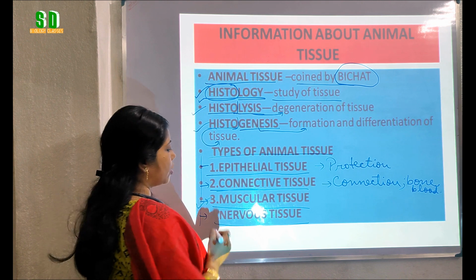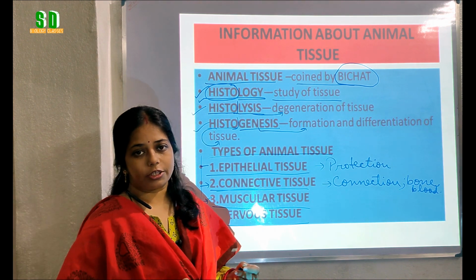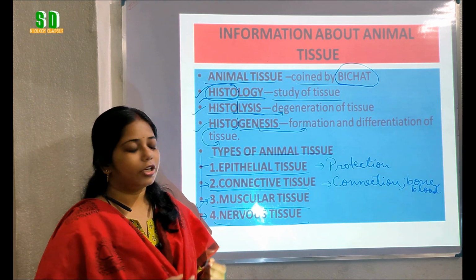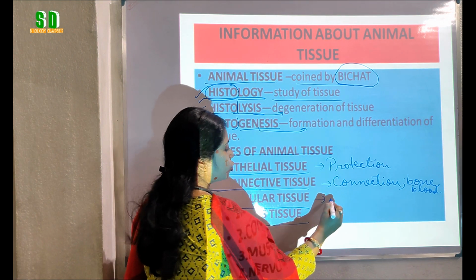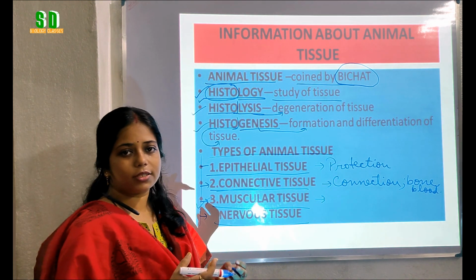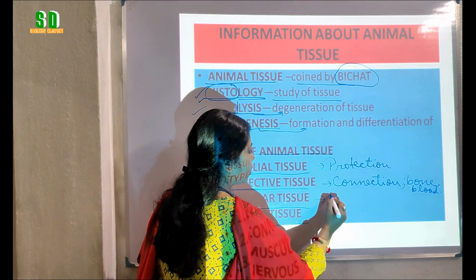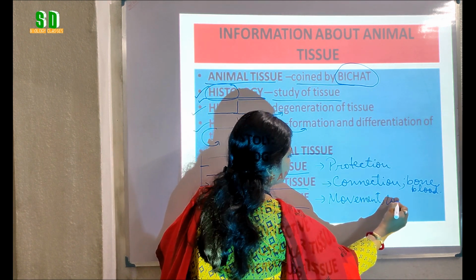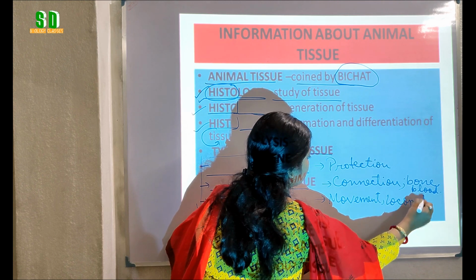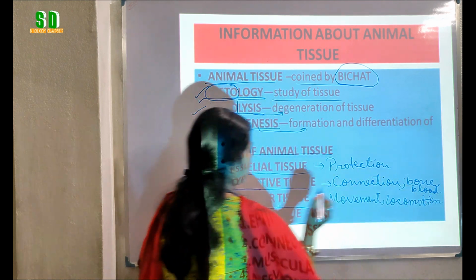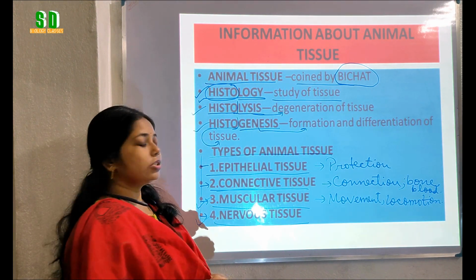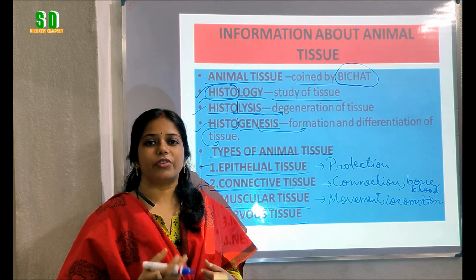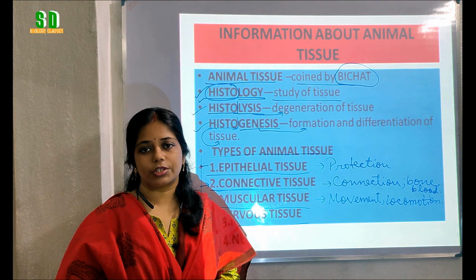Another important types of tissue that present in our body, that is muscular tissue. The main function of muscular tissue is that by contraction and relaxation of the muscles, it helps in our movement and locomotion. And we are giving response to different external stimuli.